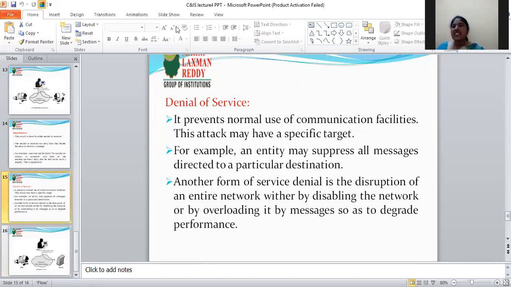Here, without the permission of users, the server stops the services. That is called denial of service.